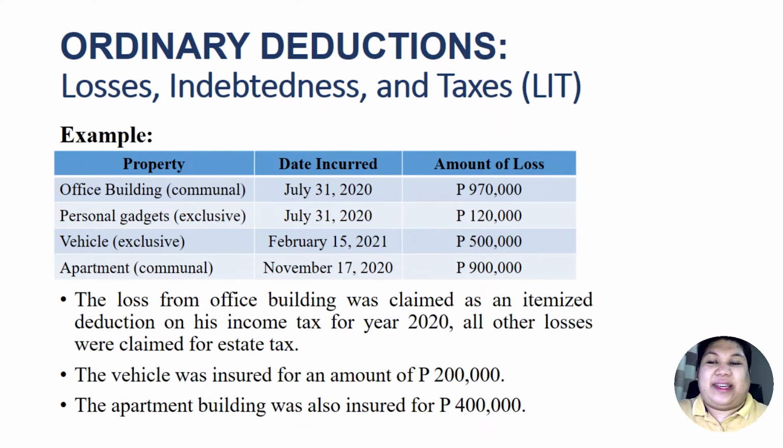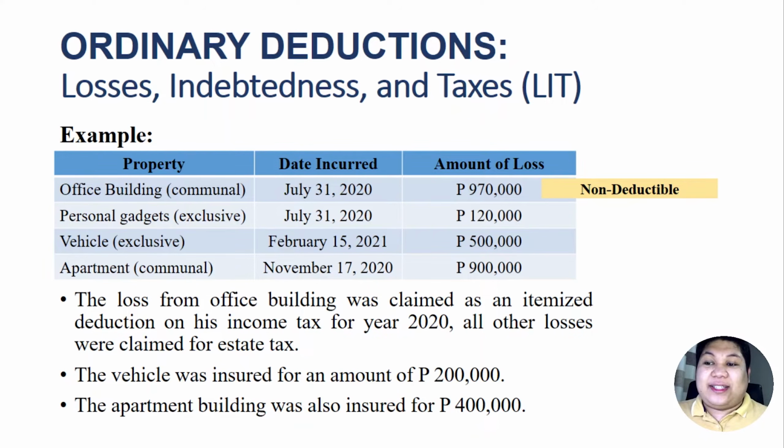So in answering this problem, let's first ask ourselves, when did Juan die? Yes, that was February 10, 2020. Any losses incurred from February 10, 2020 to February 10, 2021 could be claimed as a deduction. So we know that the loss arising from the office building is non-deductible because it was already deducted for income tax, and we could not allow a double deduction of the loss.